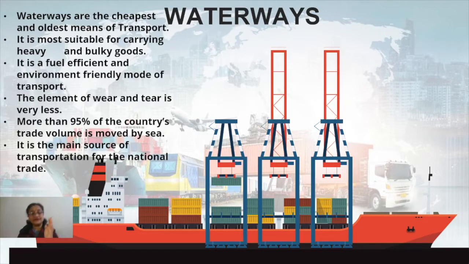More than 95% of the country's trade volume is carried by the seaways. For trading purposes, it is one of the best means of transport. It is the main source of transportation for national trade, especially when we talk about just India, because we have got a long coastline.